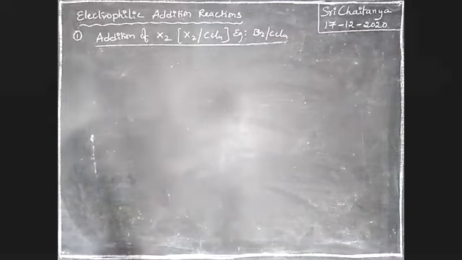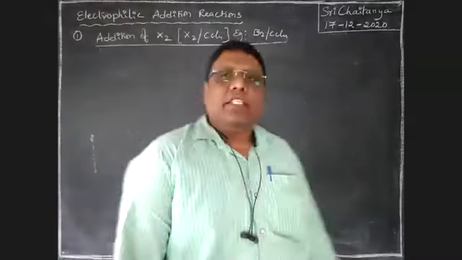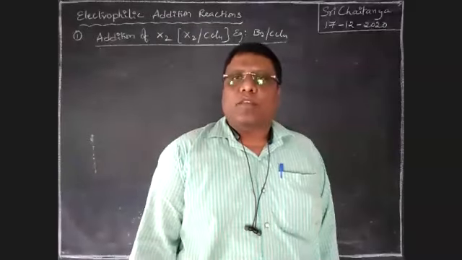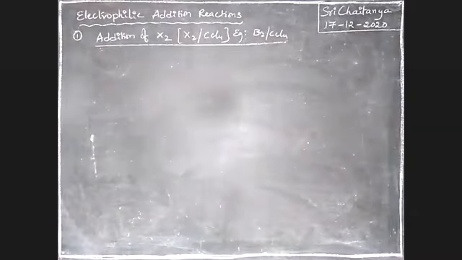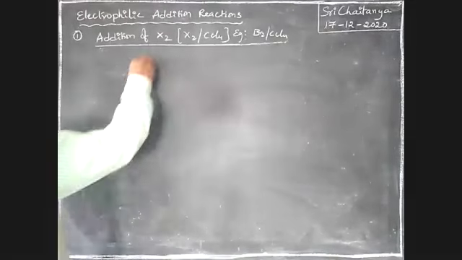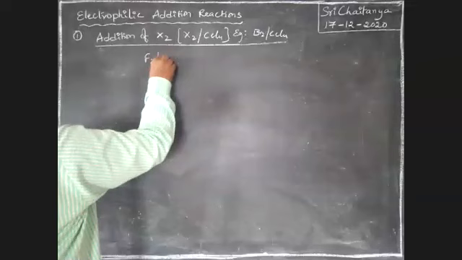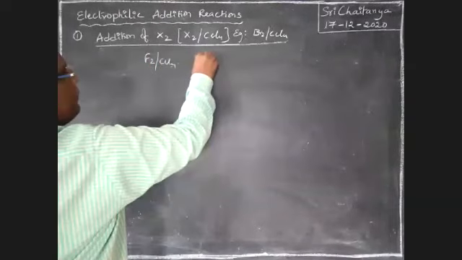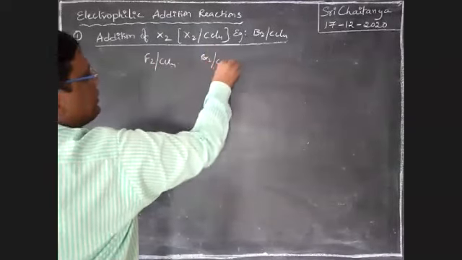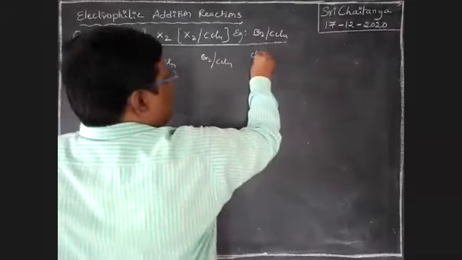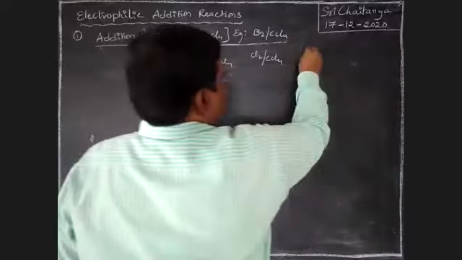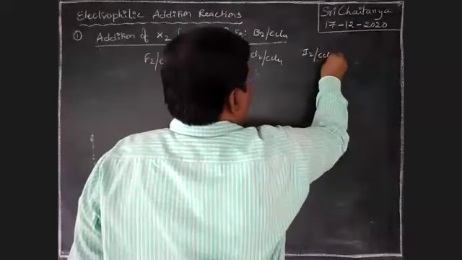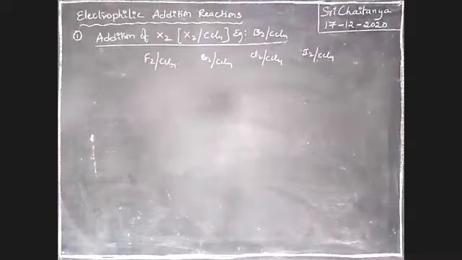So halogenation is the addition of a halogen under CCl4. CCl4 is the non-polar solvent. Let us discuss one by one how that halogen is involved in the reaction. Here we have F2 in the presence of CCl4, Br2 in the presence of CCl4, Cl2 in the presence of CCl4, and I2 in the presence of CCl4. These are the reagents.